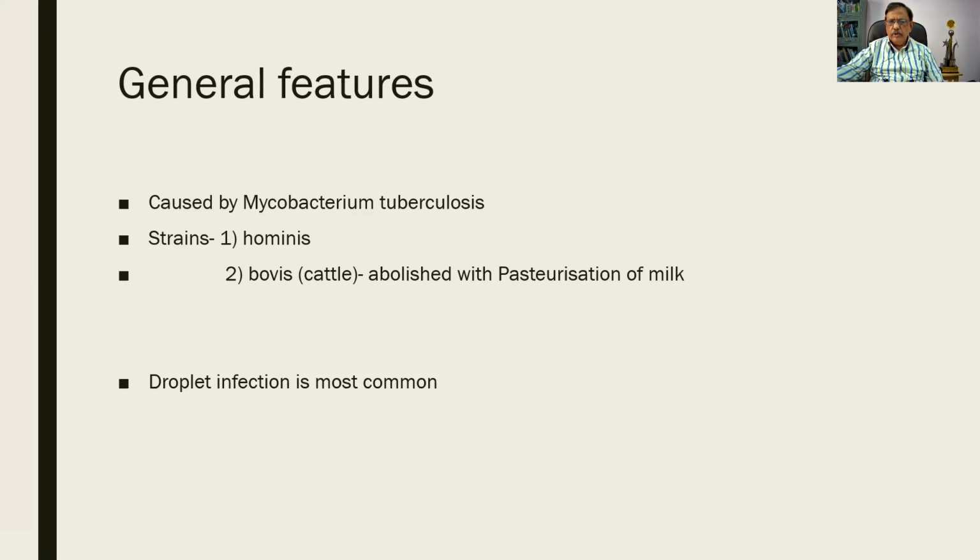This has been almost abolished with the pasteurization of milk. Pasteurization is a process by which it is heated to a very high temperature and cooled abruptly, so that the organism is not able to withstand the extremes of temperature. So hominis is more common nowadays.